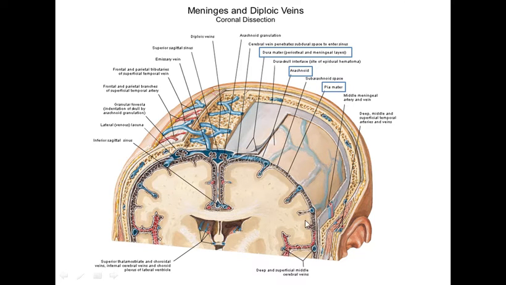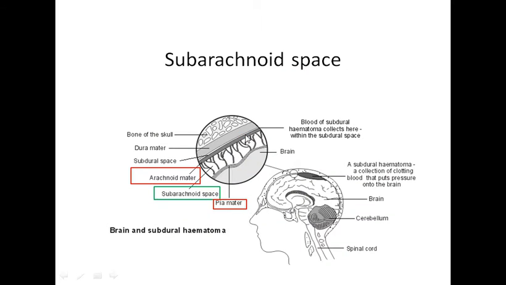So in this picture we can see that the first layer, which is in immediate contact with the brain tissue, is the pia mater, right? This is the pia mater, the innermost investing layer. Above it we have the arachnoid, this is the arachnoid, right? And above that we can see this is the dura mater, okay? So the innermost investing layer is the pia, above it is the arachnoid, and here we have the dura mater. So in total, three meningeal layers.